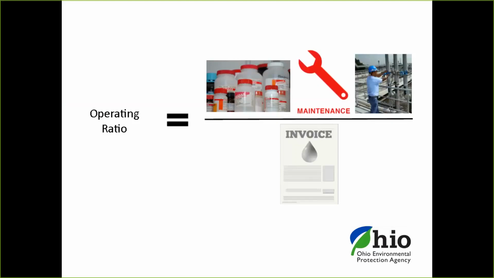So let's go to the first one, operating ratio. This is basically taking into account all of your costs, your chemical costs, your maintenance costs, your labor costs, your debt service, anything like that, and basically dividing that cost by the revenues that you're getting in for operating your water system, people paying their bills. And that should be less than 1.